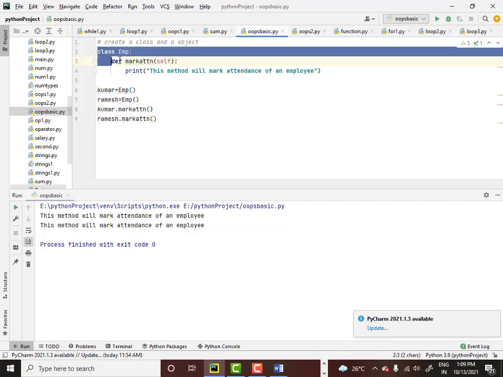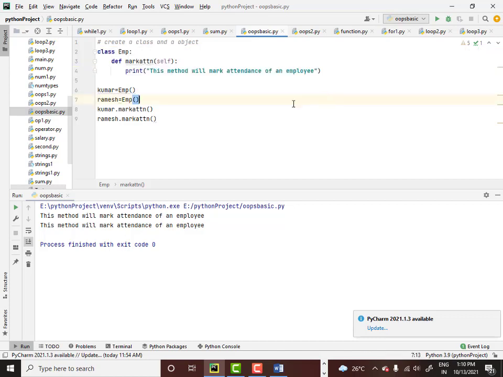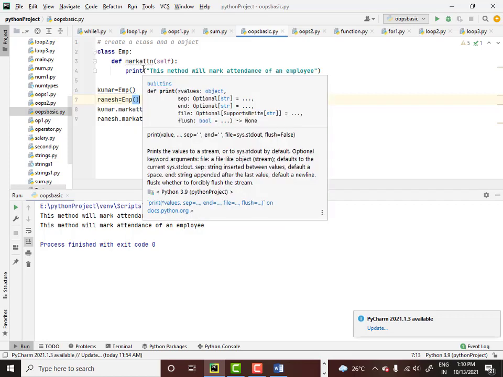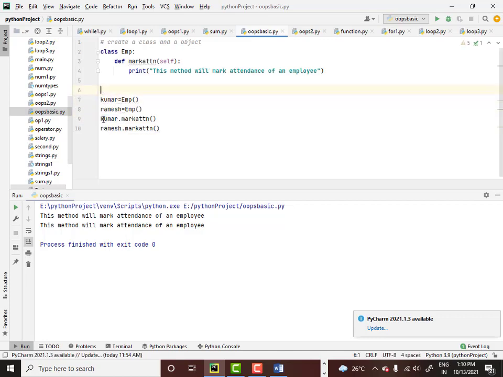This portion, from here to here, is called encapsulation, because within the class you are defining the method. Of course, there is no property there, but still the method is within the class, and it is called encapsulation. This portion, Kumar is equal to EMP, is defining objects.